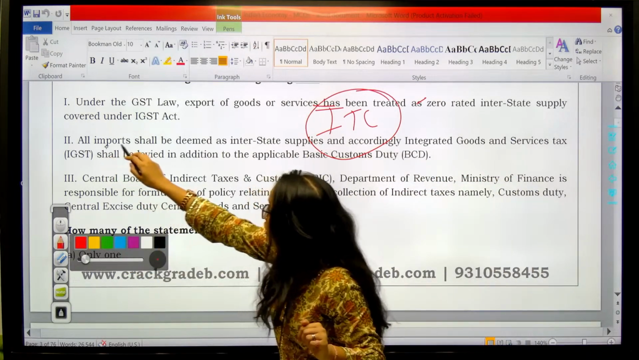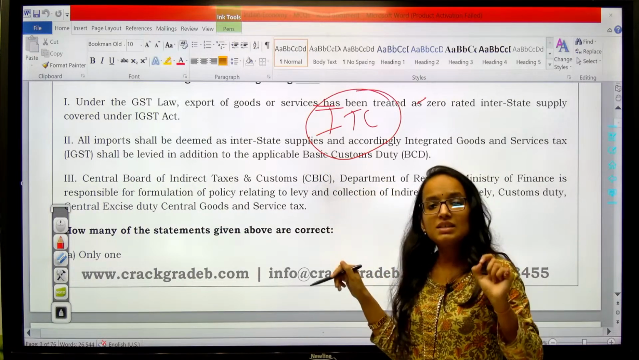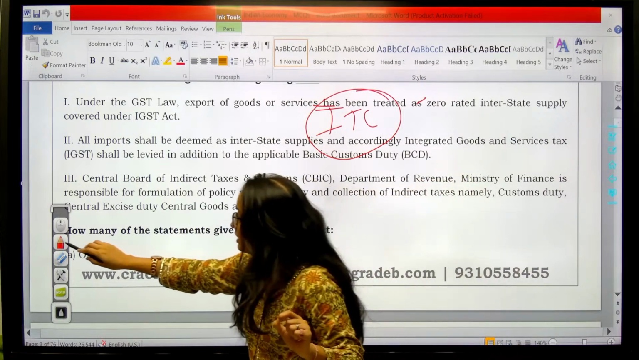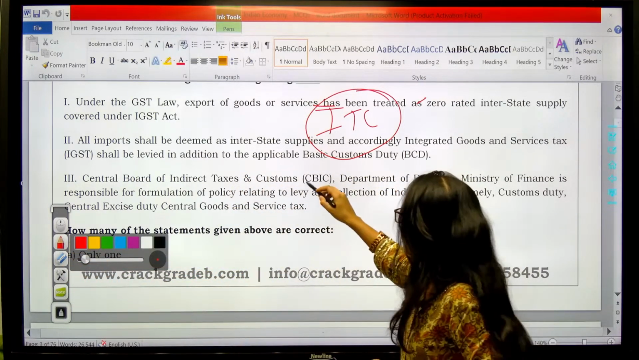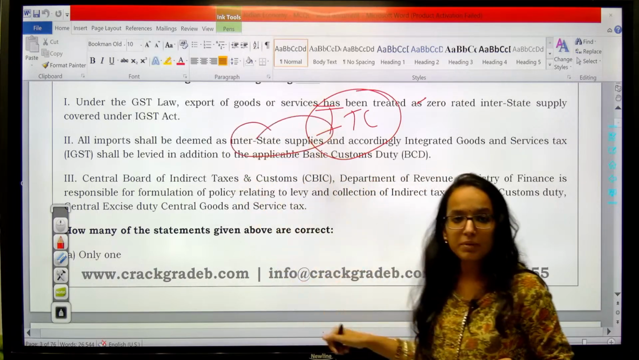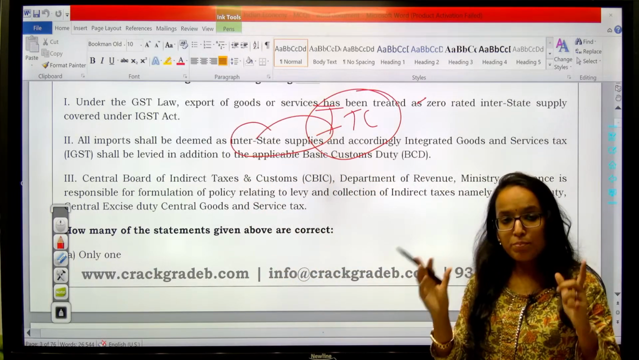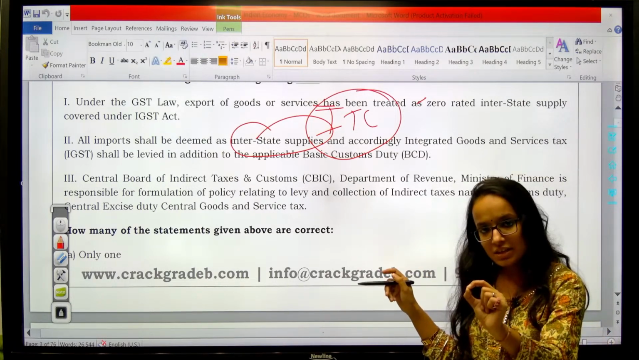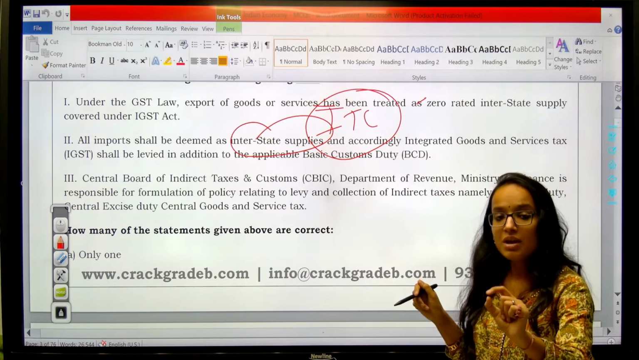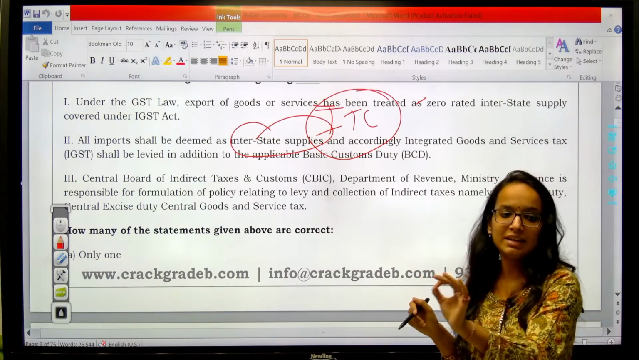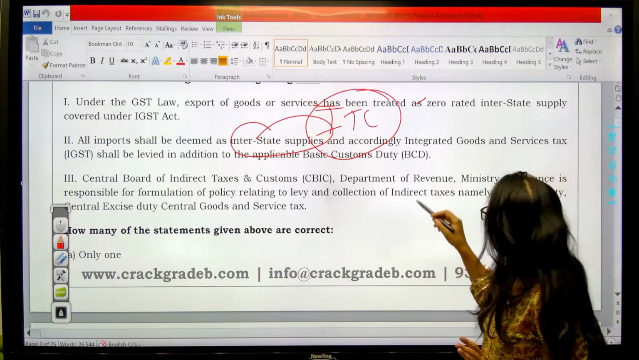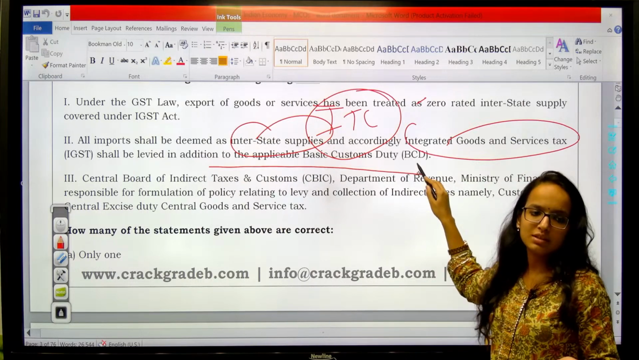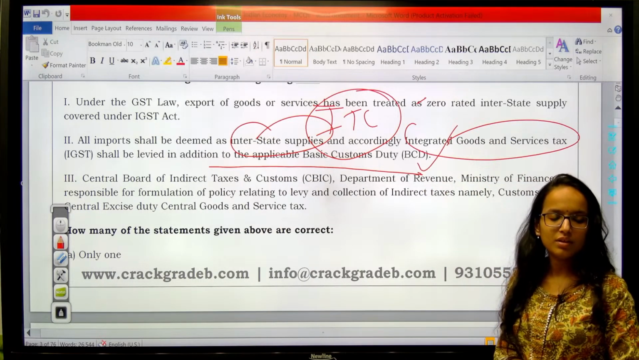Second, all imports shall be deemed to be interstate supply. Yes, the GST Act says that IGST will be levied on interstate supplies. So imports are deemed as interstate supply. They are considered as interstate supply. Hence, imports under the GST regime attract IGST, which is your integrated GST. Remember, okay? So integrated goods and services tax shall be levied in addition to basic customs duty. Yes, that is true, right?